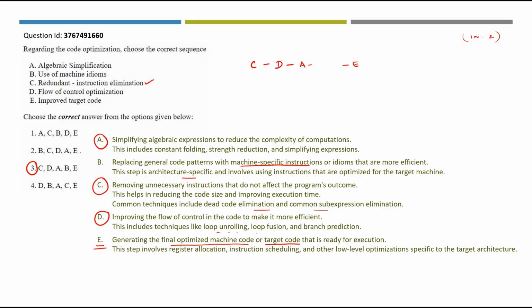Actually, B is going more target mission oriented and E is perfectly done for the target mission. If you find that the fourth step is going to be B, even here you have only one option with B in the fourth step. Just by reading the instruction, you can find this order initially and C to be the first one. So replacing general code pattern will be followed by step A. The correct order will be C, D, A, B, E.